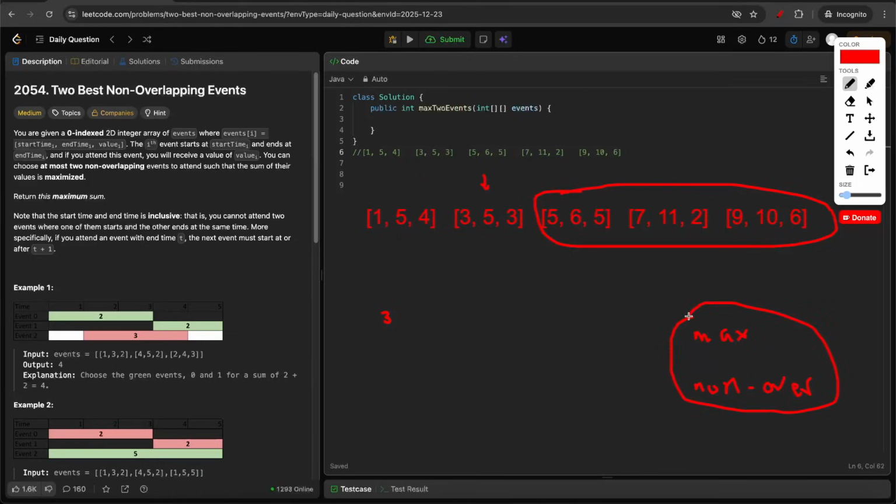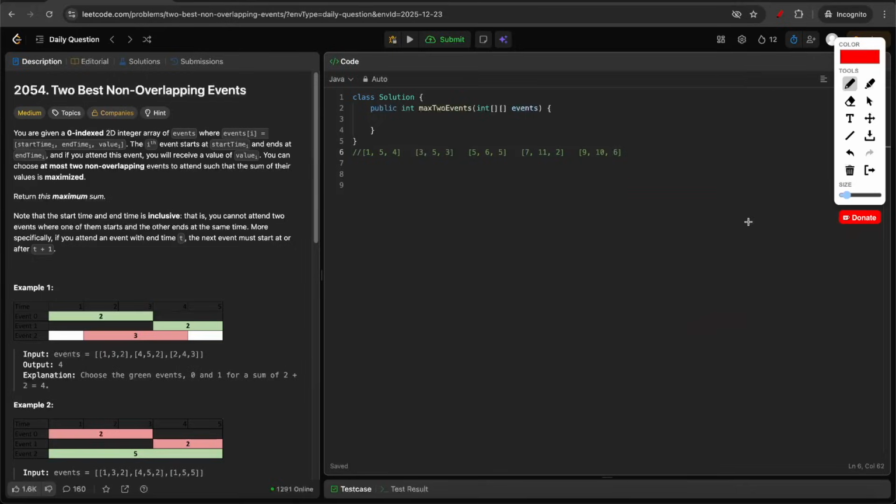So we need to solve two problems to reduce the complexity from order of n squared to order of n. So let's look at the first problem, which is the max value. For that, let's look at the suffix sum.